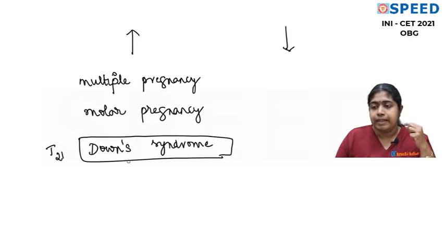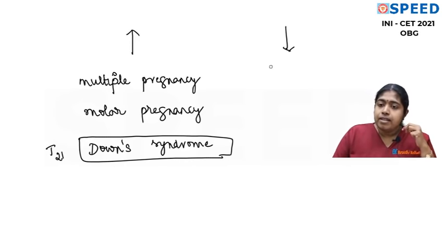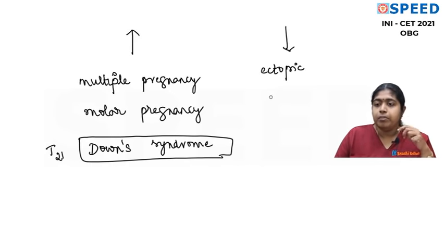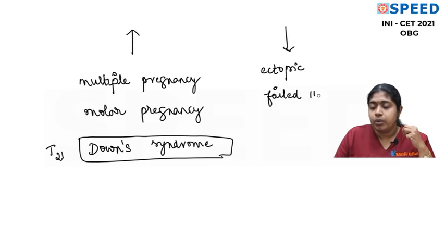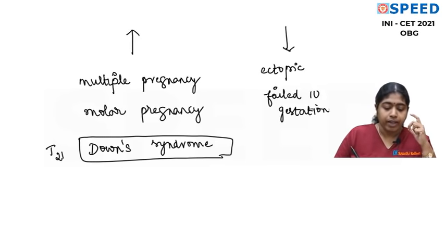I'll talk about this in detail in future. So HCG values are lesser in ectopic gestation. You know why? Because there is no doubling. Also in failed intrauterine gestation. So please make a note of when HCG values are higher and when HCG values are lower.